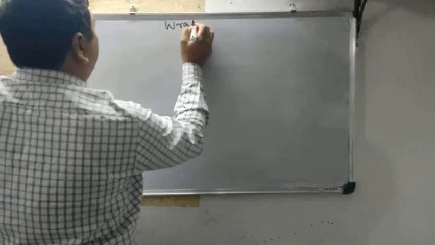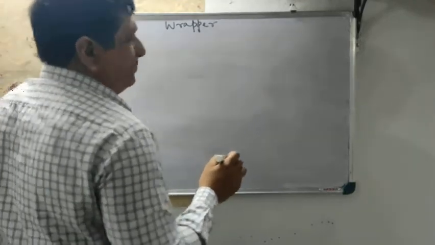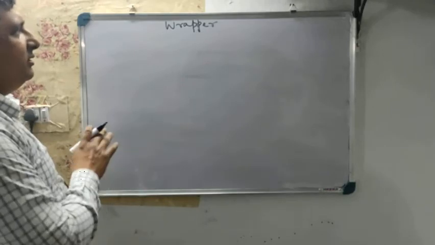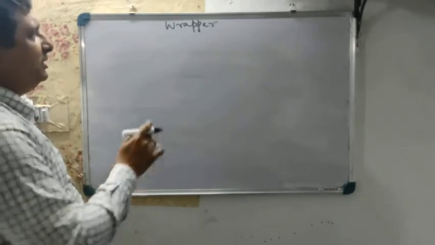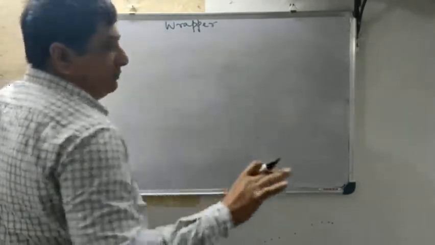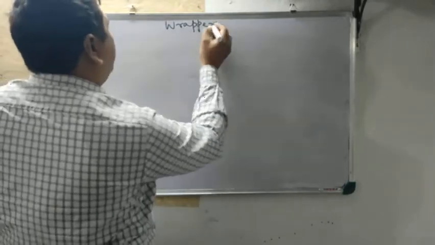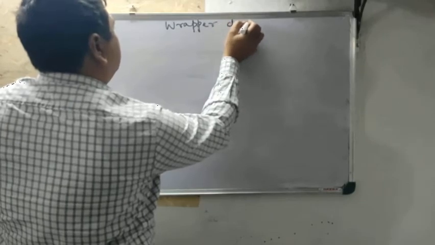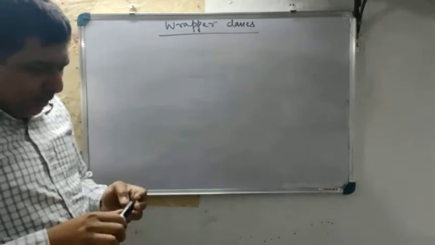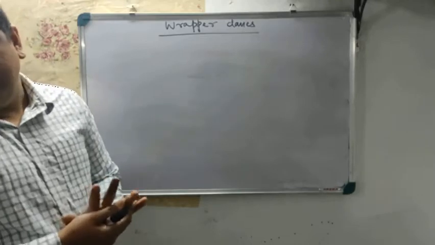But I can assure you that if you are really available for the next 15 to 20 minutes, I can easily teach you about these 50 or 60 pages of any book, within 15 minutes, in a very simple way of understanding. So let's start with wrapper classes, a very attractive and important topic for any Java learner.